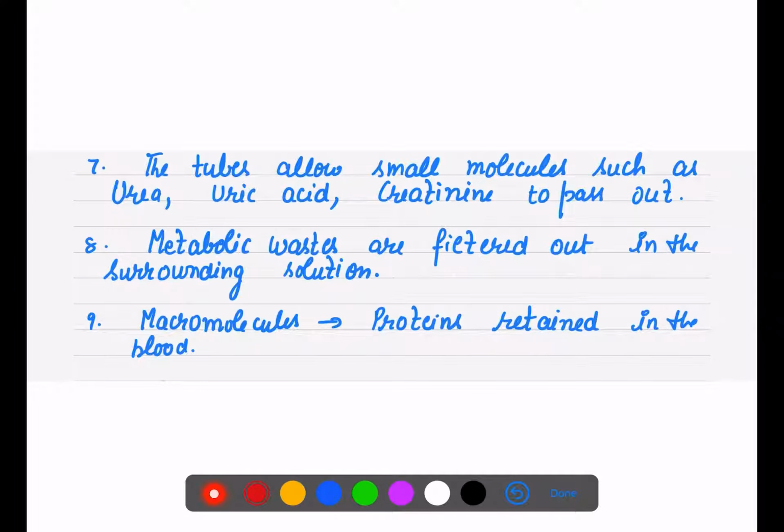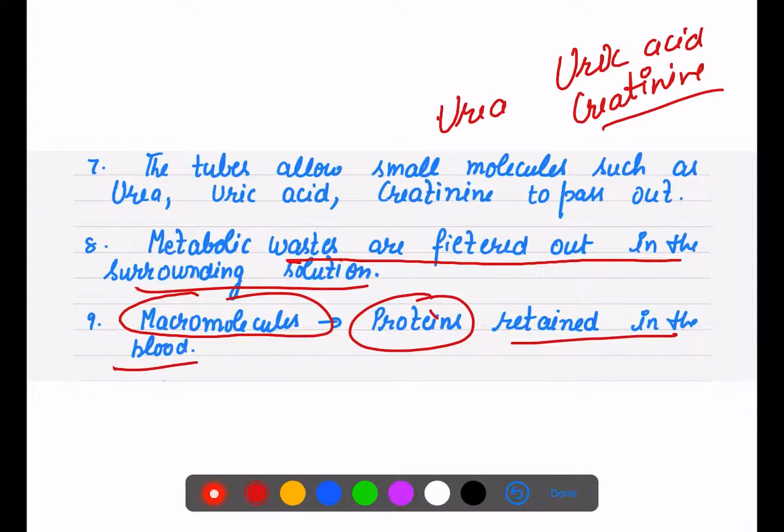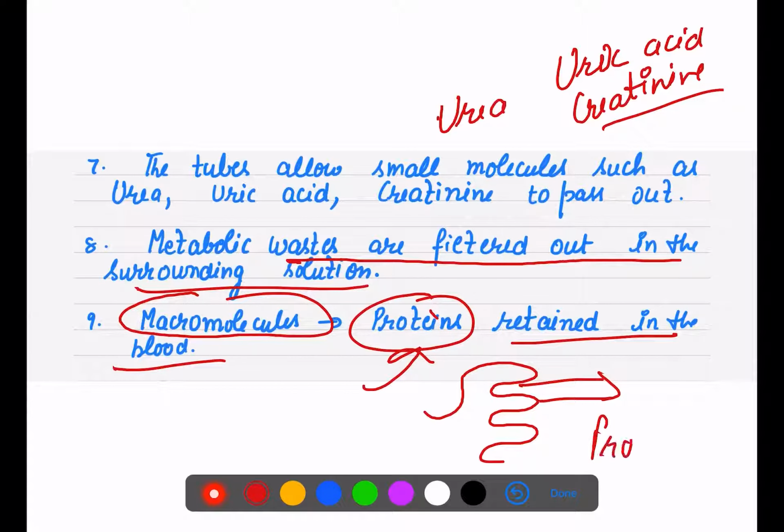Now through the tubes, urea, uric acid, as well as creatinine, all filter out from the tubes, along with various metabolic waste. But macromolecules like proteins are retained in the blood; they do not get filtered out. All the waste material will get filtered out, and only proteins and other macromolecules will be present in the blood. Obviously we need proteins, so proteins do not filter out.